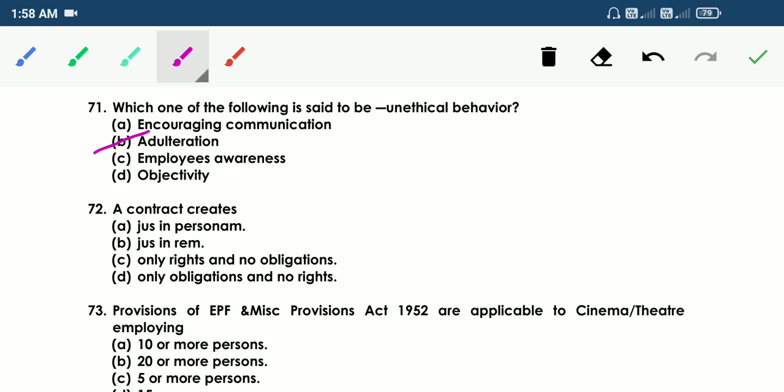72. A contract creates A, jus in personam, B, jus in rem, C, only rights and no obligations, D, only obligations and no rights. So the answer is A, jus in personam. A contract creates jus in personam.